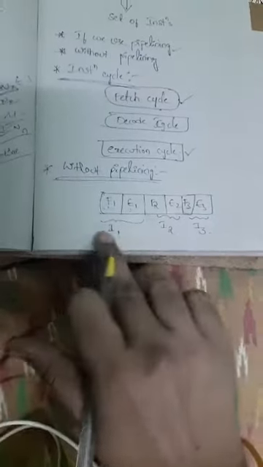Okay, so now we will see here. Let us say our program has 3 instructions. When can we say our program has been executed? If all the 3 instructions are executed, then we can say our program is successfully executed. That is the reason, right? So in order to execute this single program, which consists of 3 instructions here, these 3 instructions should be executed. Those are I1, I2, I3.